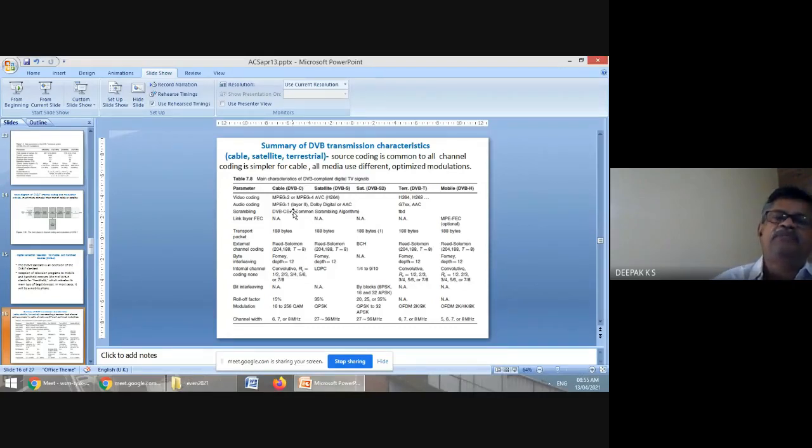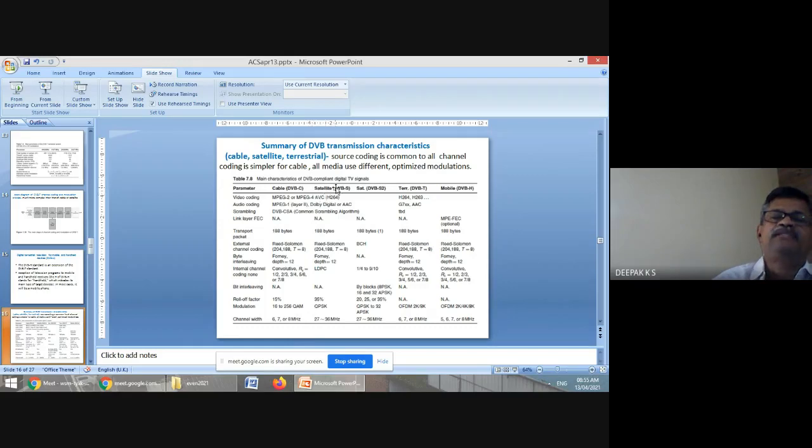You just scramble the bits. Then you have error correction mechanisms, all these things. And basically, for DVB-C, you will have quadrature amplitude modulation. It could be 16 to 256 QAM. And this is the channel bandwidth.